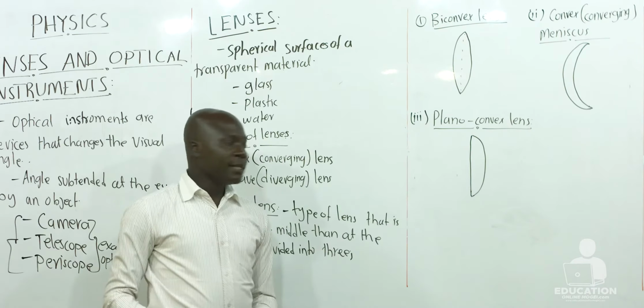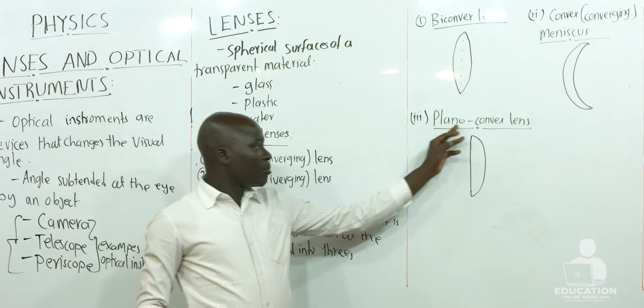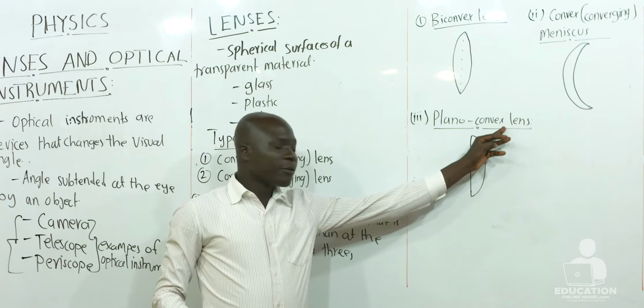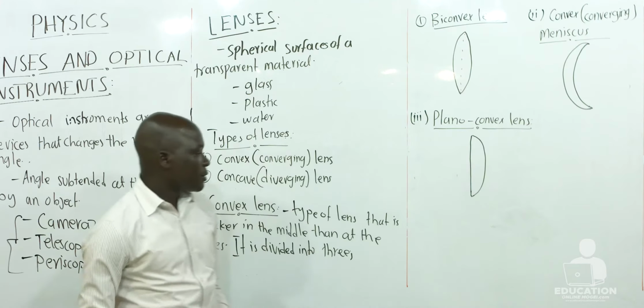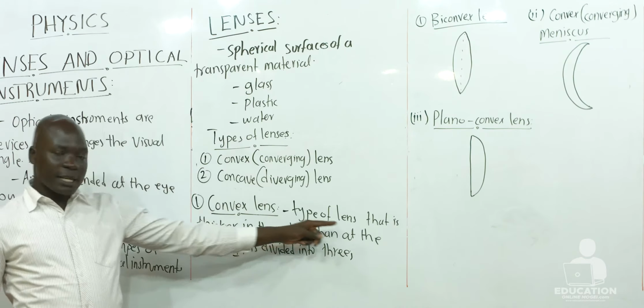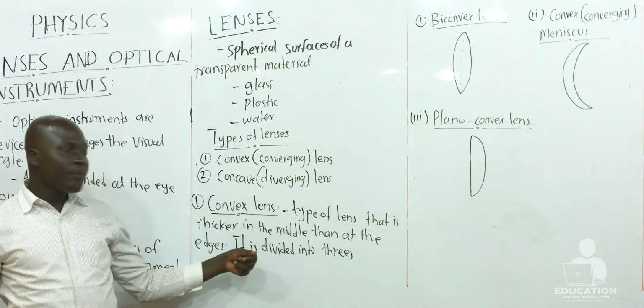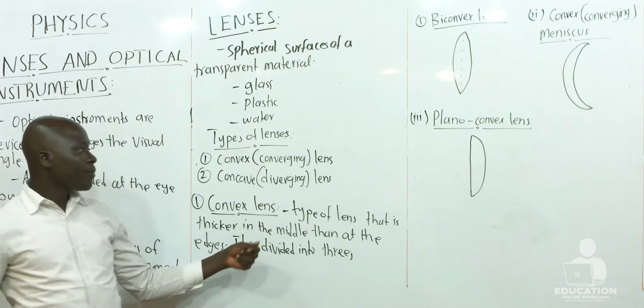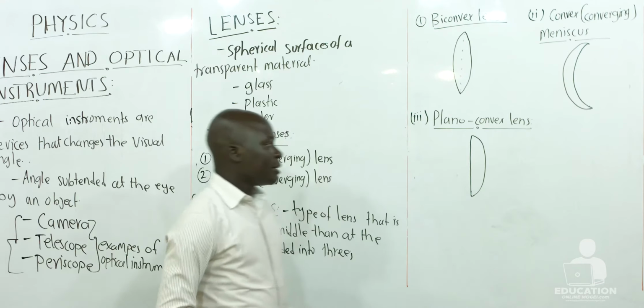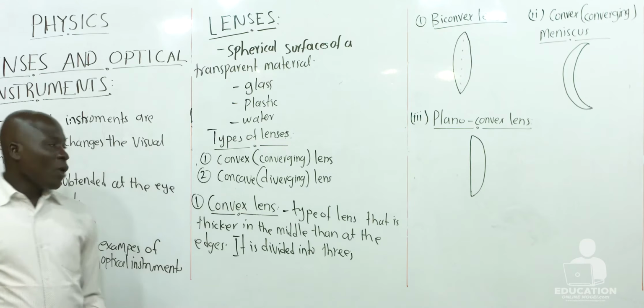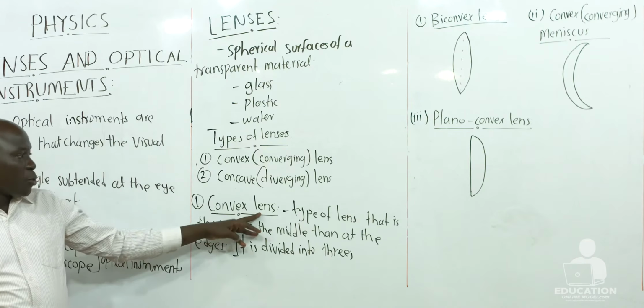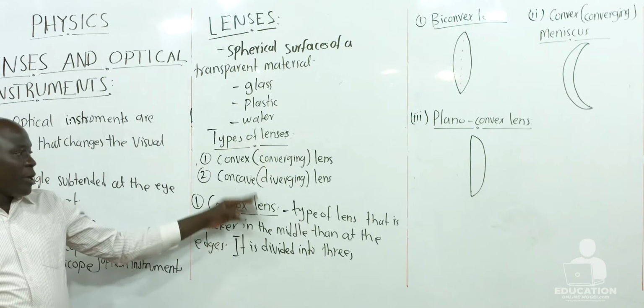Just like letter D. So this is what we call the plano convex lens. As I said, a convex lens is the type of lens that is thicker in the middle. So you can also look at this. It is thicker in the middle than at the edges. Now, why do we call convex lenses converging lenses?